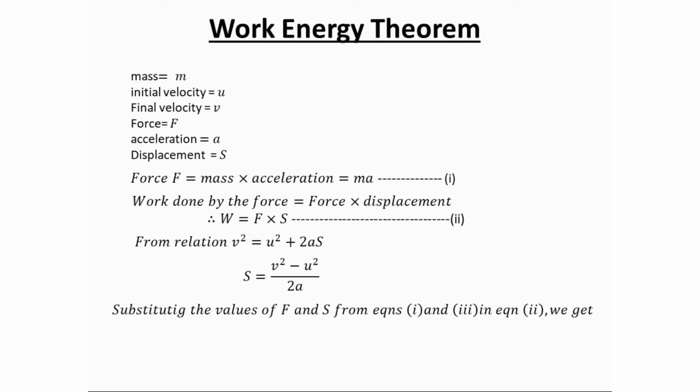Now substituting the value of F and S from equation numbers 1 and 3 in equation 2, we get W equals work done, W equals m into a, that is F, multiplied by the S value, v square minus u square upon 2a.